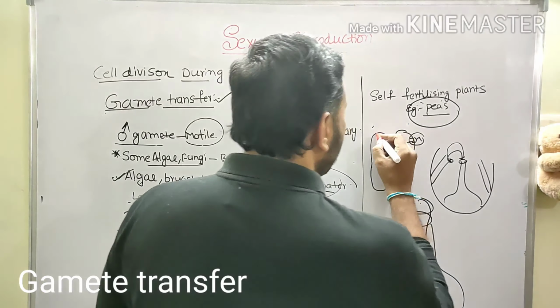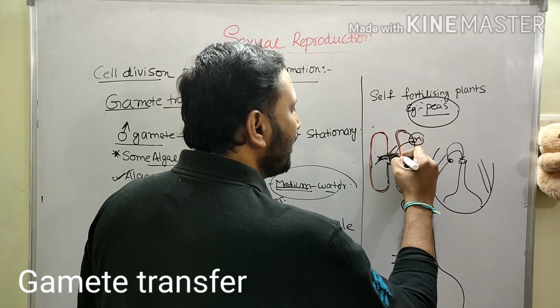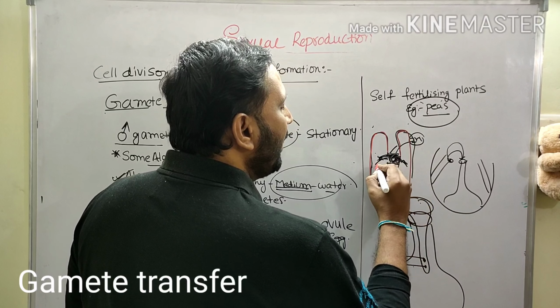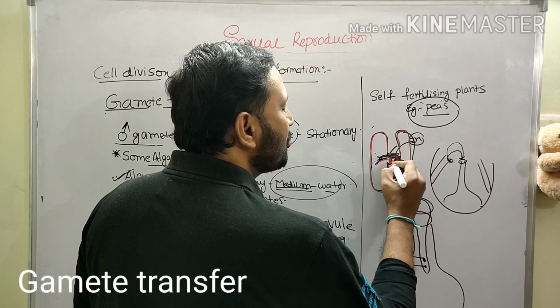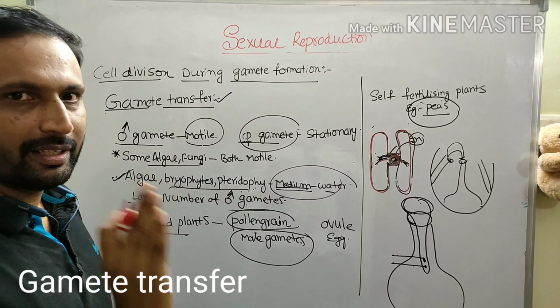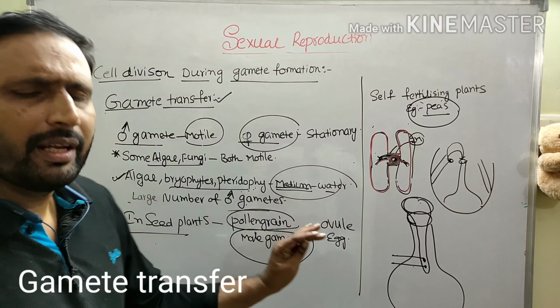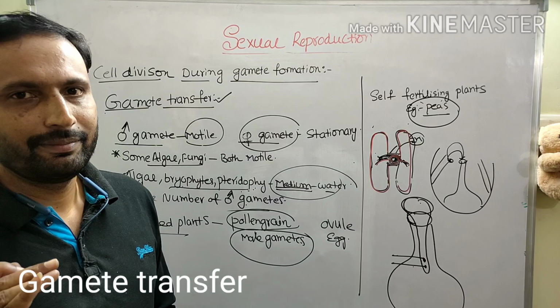Suppose you take this Spirogyra filament, and this is another Spirogyra filament. Here the male and female gametes fuse in the conjugation tube. First the conjugation tube forms, and then the male and female gametes fuse in it. Here both gametes are motile, which is an exceptional case. But generally the female gamete is non-motile, and the male gamete is motile or non-motile.